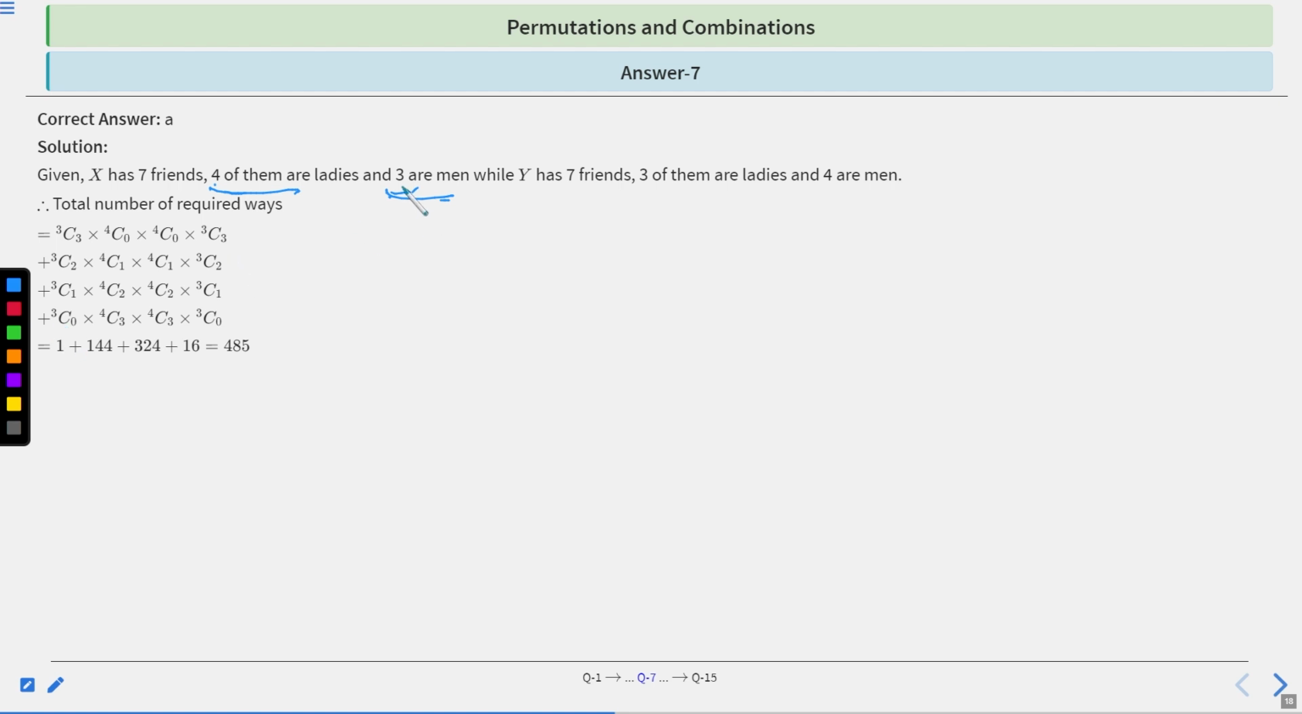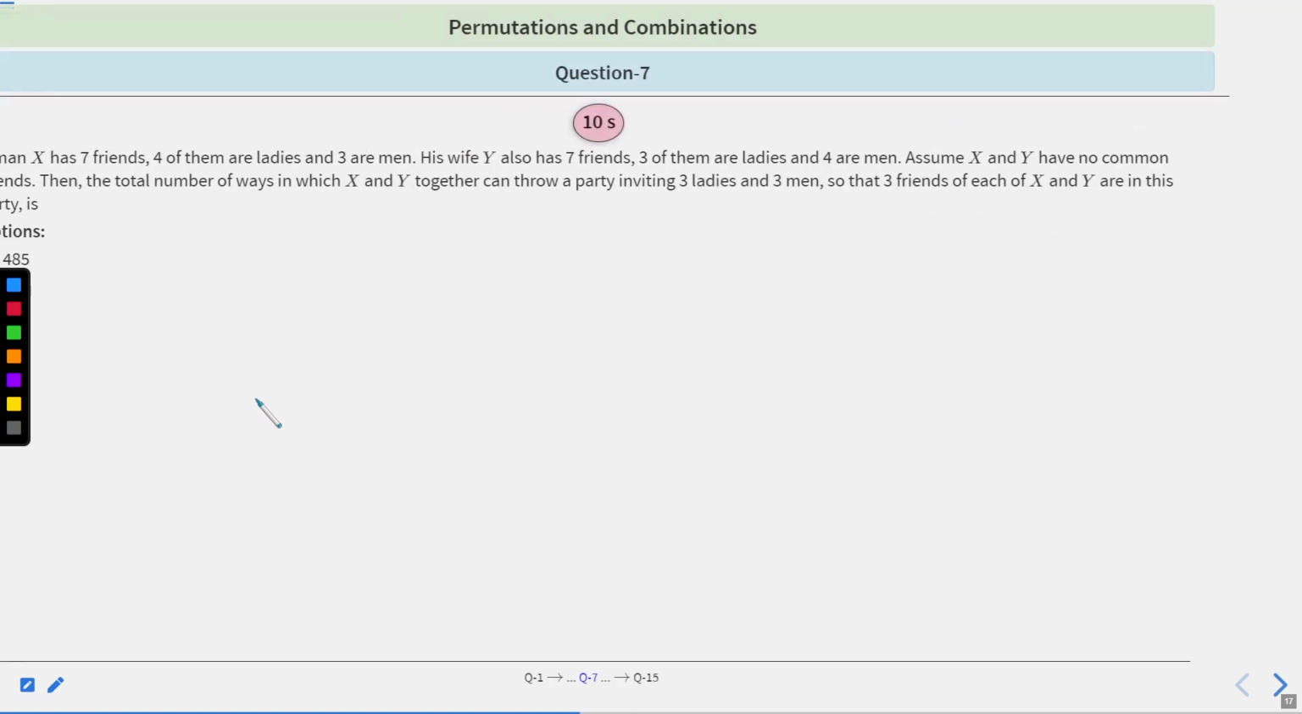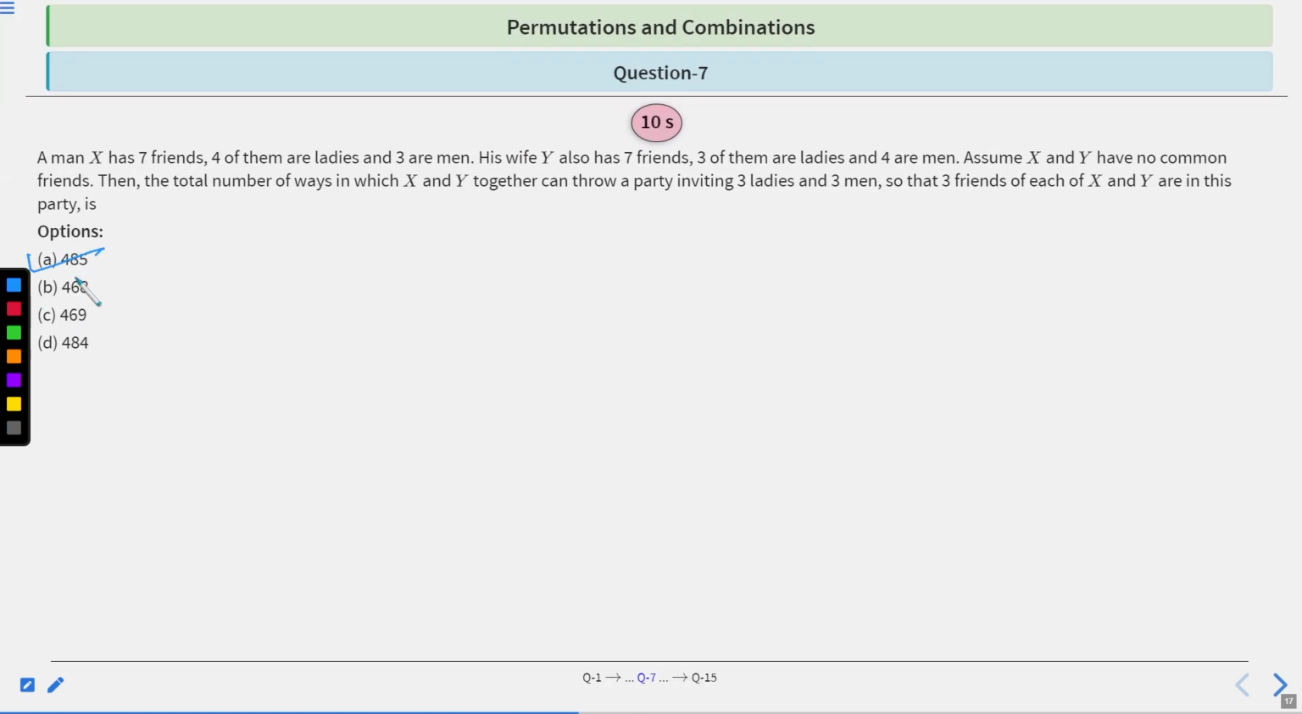Or X has selected no men and 3 ladies, which is 3C0 into 4C3, and Y selected 3 men and no woman, which is 4C3 into 3C3, right? So when you calculate all these, it will be 1 plus 144 plus 324 plus 16. So the answer should be 485, right? Option A is the right choice, 485.